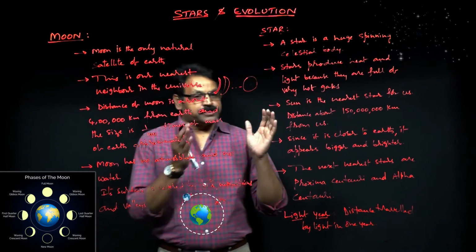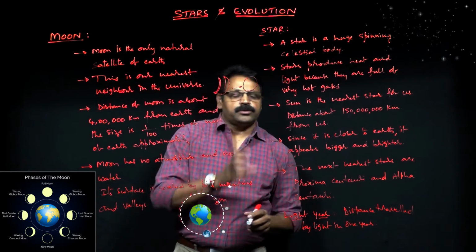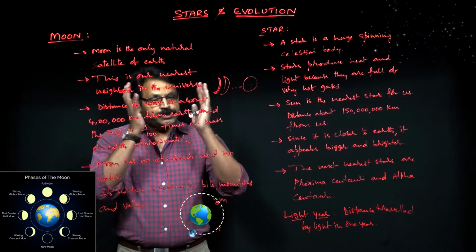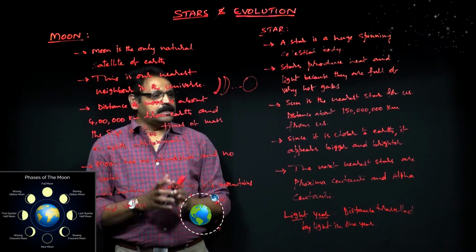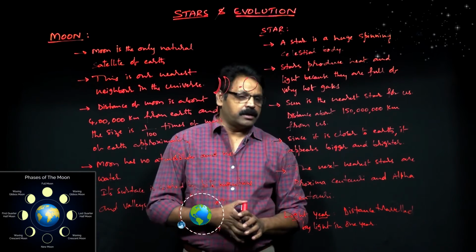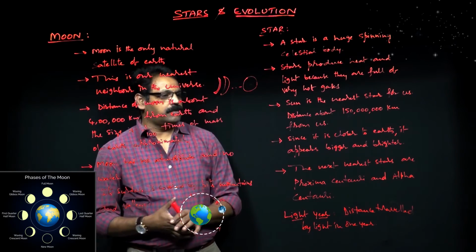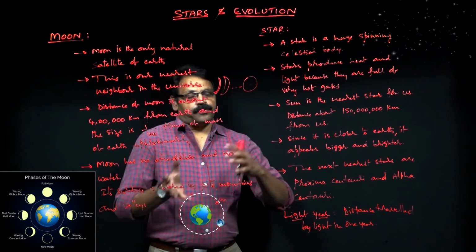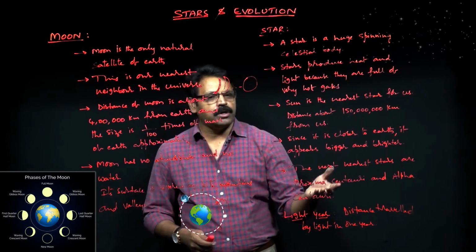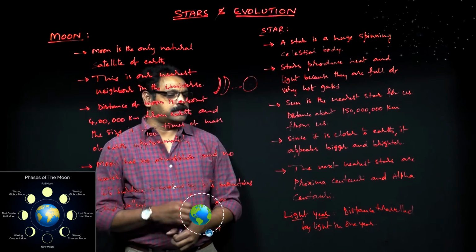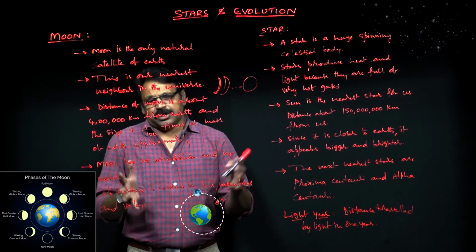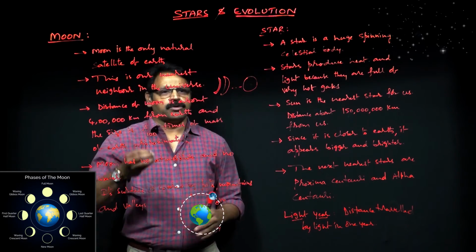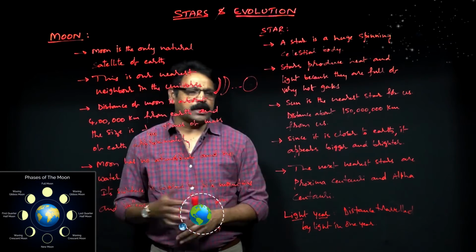And since it is nearer to earth, you can observe the sun as very bright and also very big. Every day, we are observing the sun. Different colors of the sun, different intensities of the sun, all you can easily observe because it is the nearest star to us. And generally every time whenever you look at a bright object during the day, you think about the sun only.